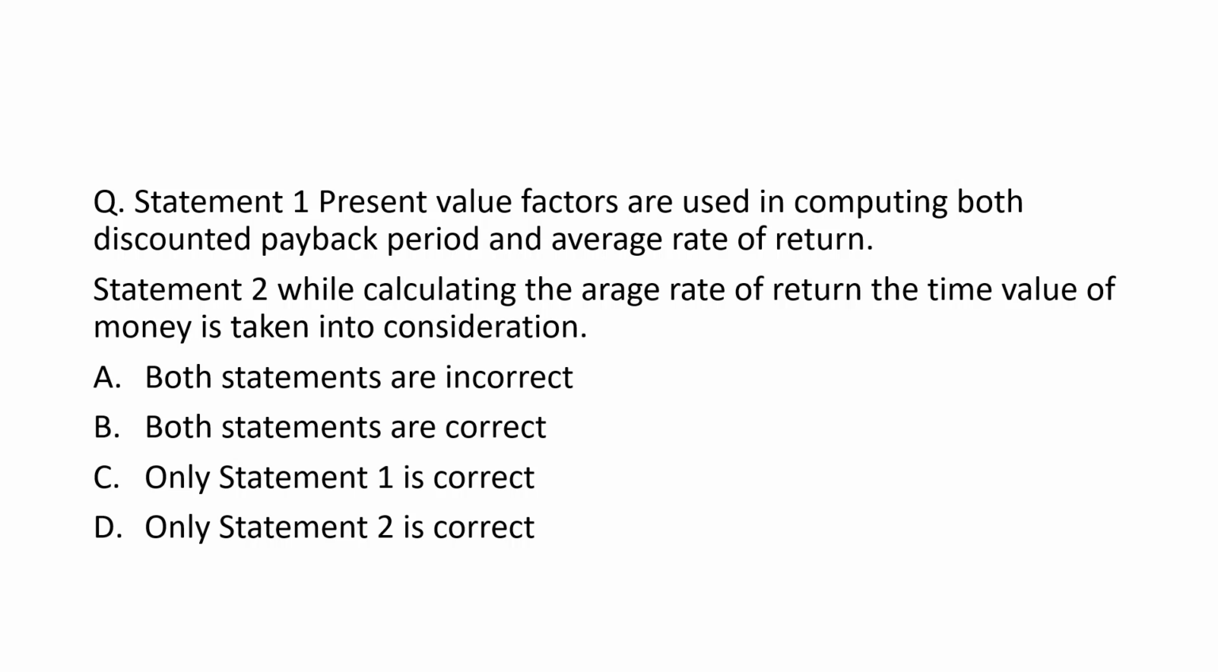Statement 1: Present value factors are used in computing both the discounted payback period and average rate of return. Statement 2: While calculating the average rate of return, the time value of money is taken into consideration. The options are: both statements are incorrect, both statements are correct, only statement 1 is correct, only statement 2 is correct. Now let's see the statements.